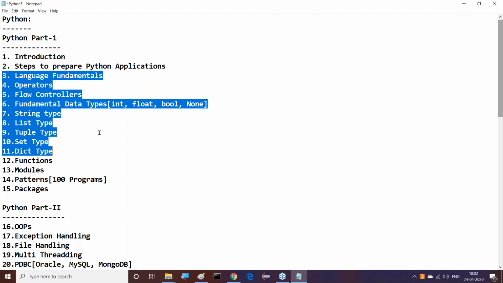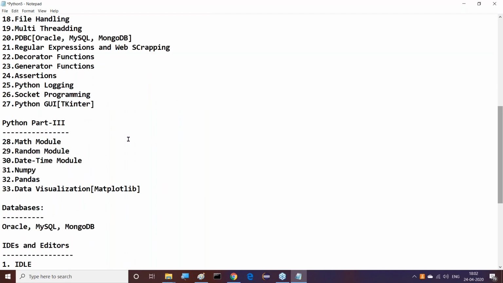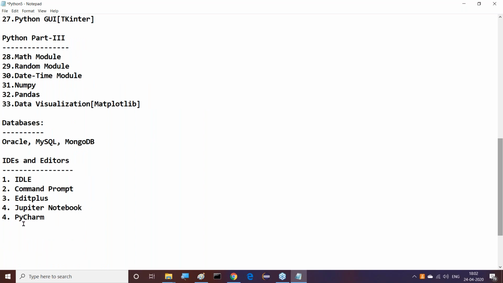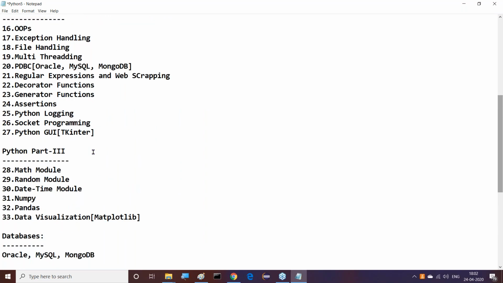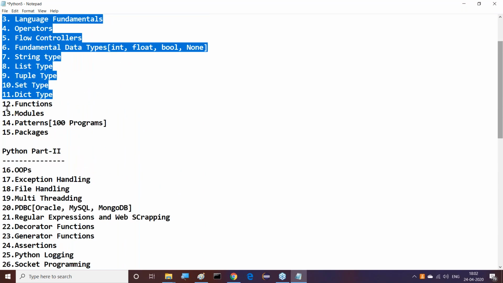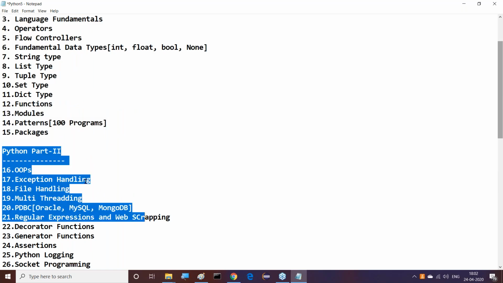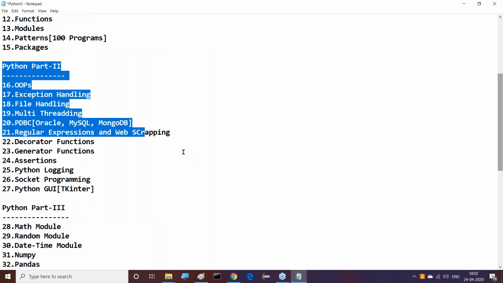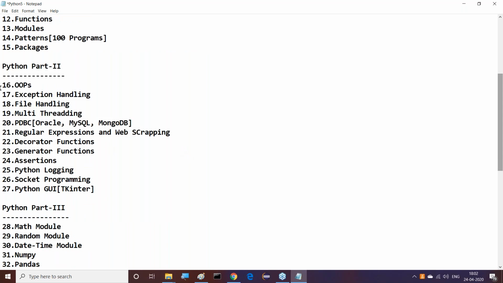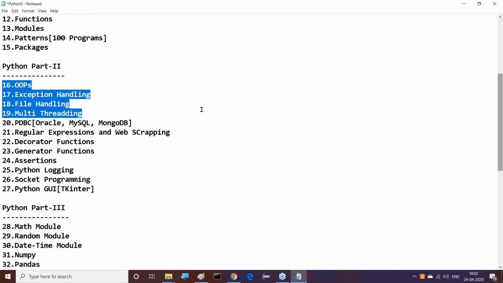After completing this initial introduction programming, I'll start using the Jupyter notebook, so definitely we will have some awareness of it also. Then after completing the Jupyter notebook, the moment we start functions, or modules, or packages, especially from this object orientation part, up to multi-threading maybe, I'm planning to use PyCharm.